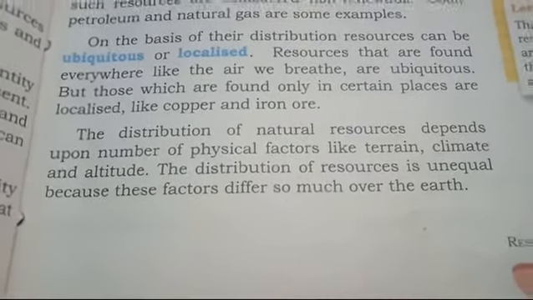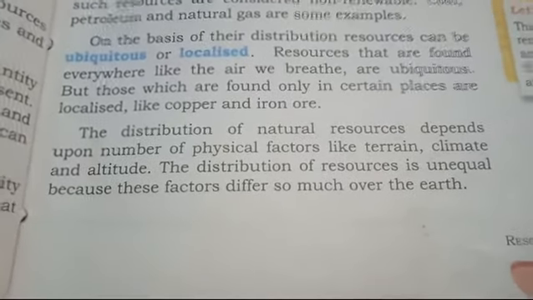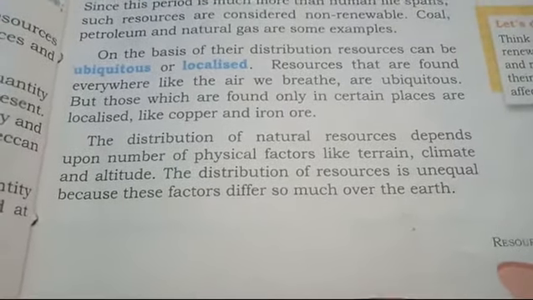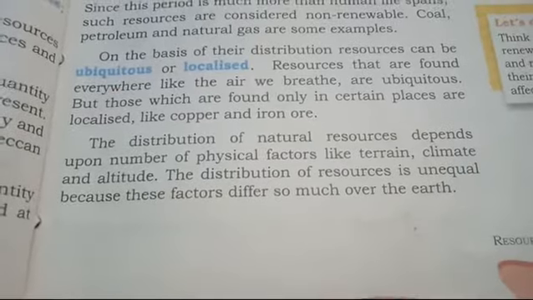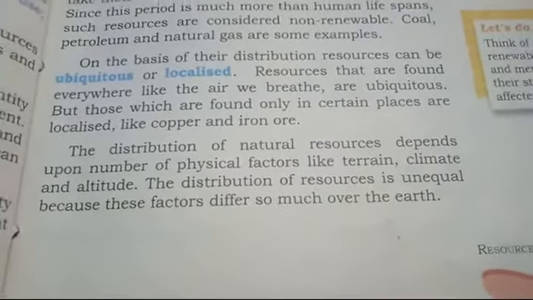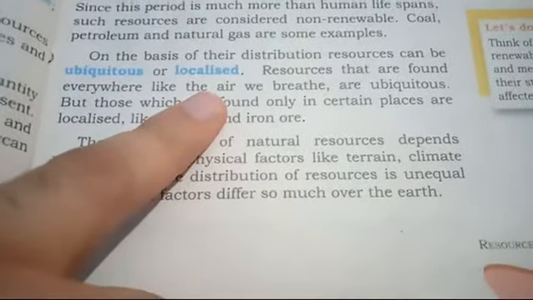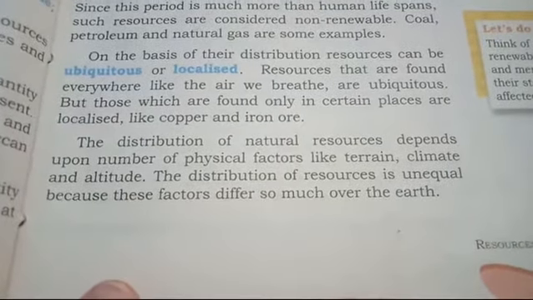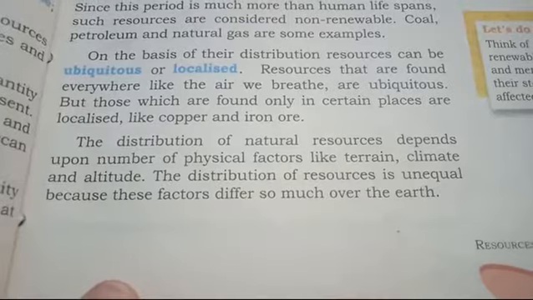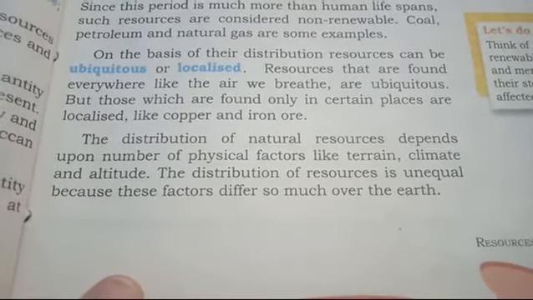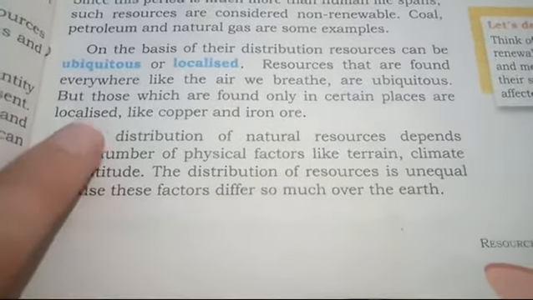Okay, now this is all about the natural resources beta, and now I shall tell you about ubiquitous and localized resources. Resources that are found everywhere like the air we breathe are ubiquitous, but those which are found only in certain places are called localized.